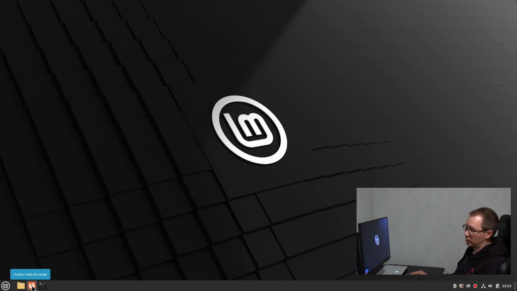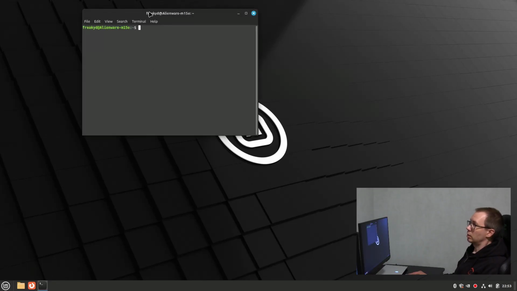And this is the web browser, Firefox, but there are plenty of web browsers in Linux Mint to choose between. And last, this is the terminal, where you can type commands to do stuff. But the regular user doesn't need that.